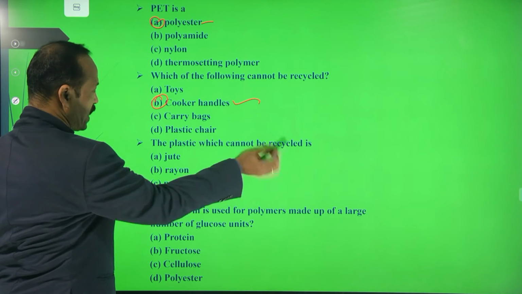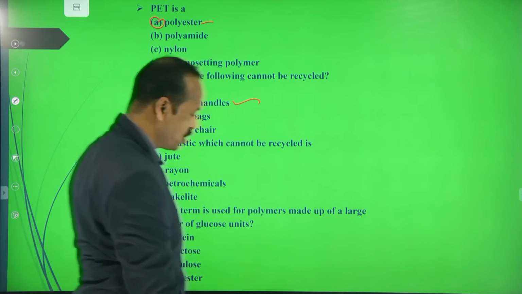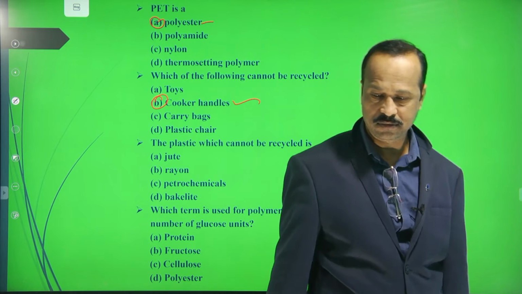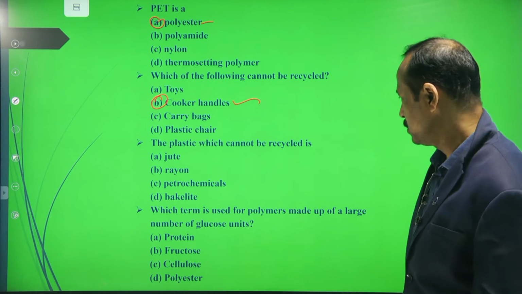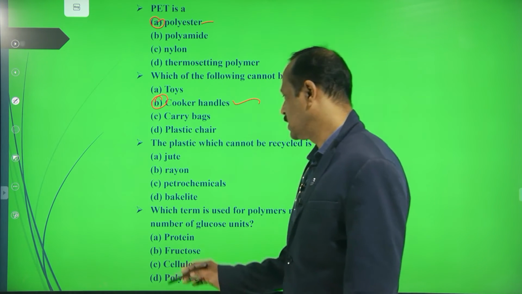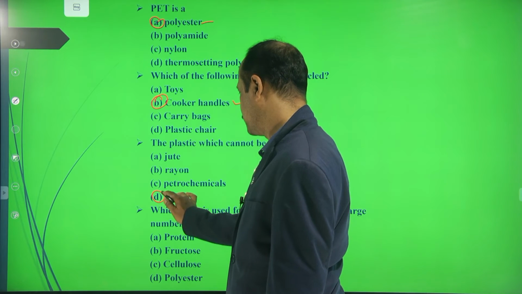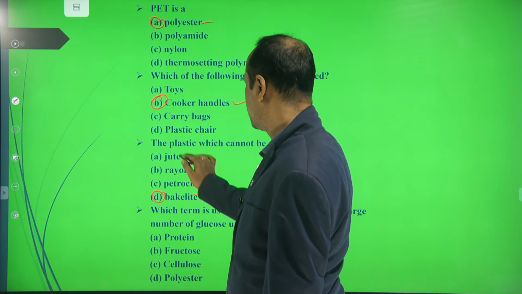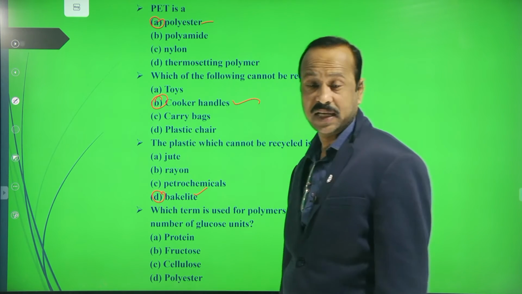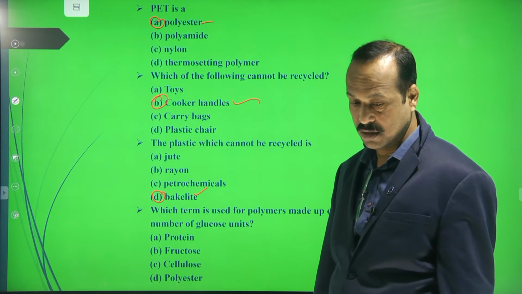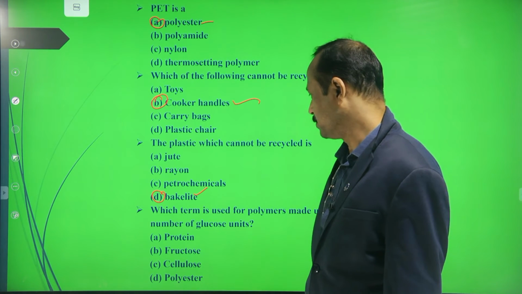Next, the plastic which cannot be recycled. Among these, which cannot be recycled here? Actually, it is bakelite. Bakelite is also one of the thermosetting plastics. So we cannot recycle bakelite.